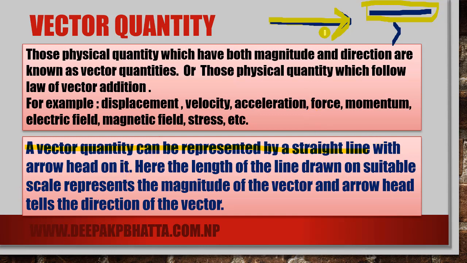The length of the line is called its magnitude, and the arrowhead gives the direction of the vector.